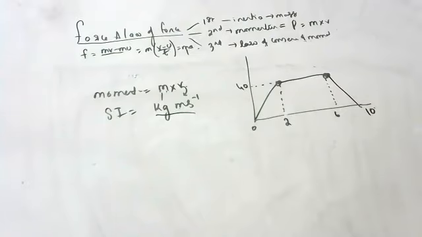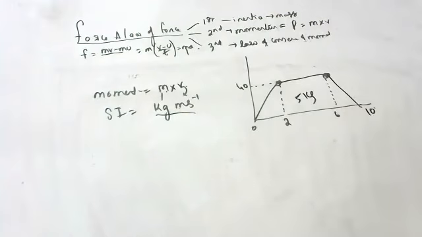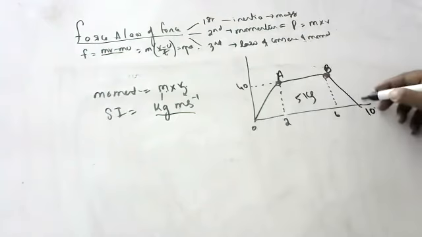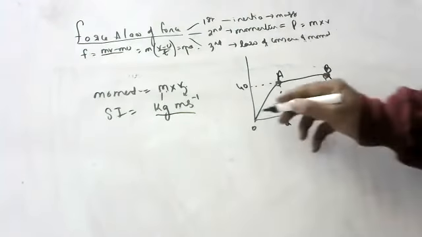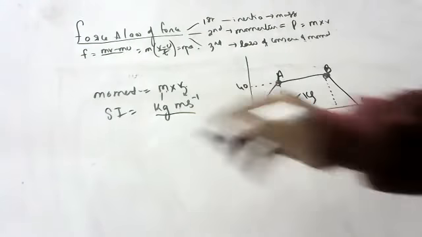The question is, from the velocity-time graph shown in the figure for a body of mass 5 kg, find the force on the body from O to A and B to C. This is O, this is A, this is B, this is C. First, children, I want the force from O to A.